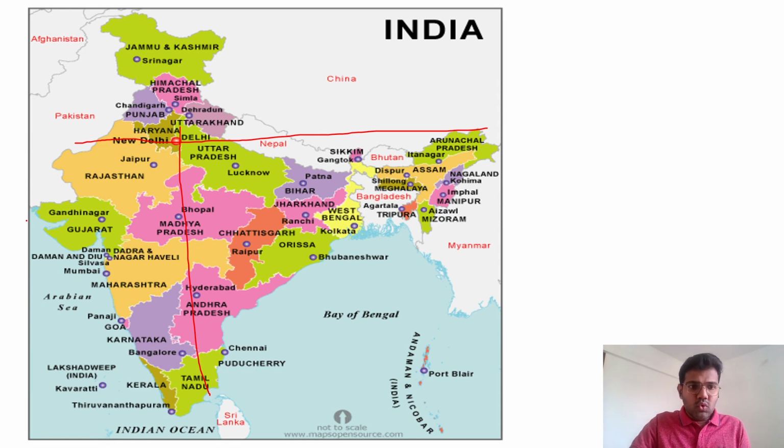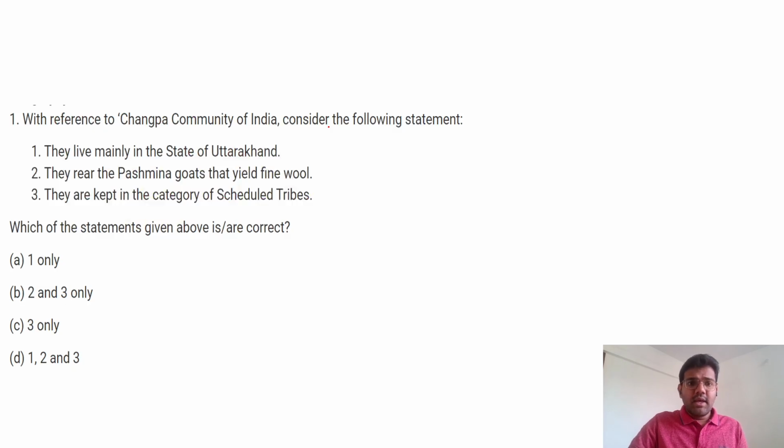Then they can ask you from how many states the Tropic of Cancer passes. They can ask you whether the capital Bhopal is situated to the north or to the south of Tropic of Cancer. Ranchi, they can ask you. Of course, they won't ask you the exact longitude. That can be asked in the state PCS, but UPSC does not ask you the detailed number. They are not interested in that, but they can ask you the relative position of states or state capitals or important cities in India. I hope the insights are clear.